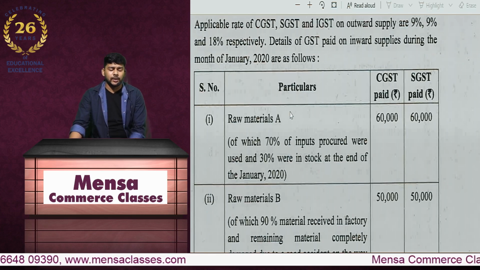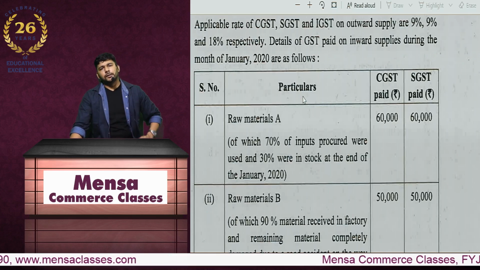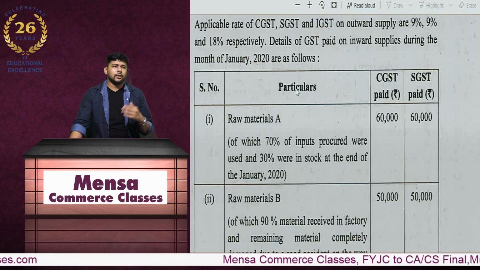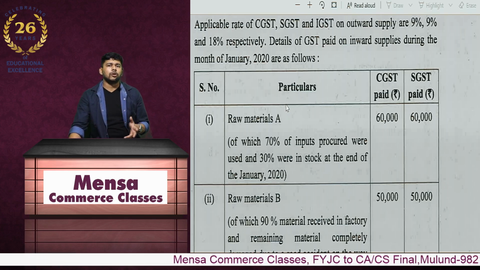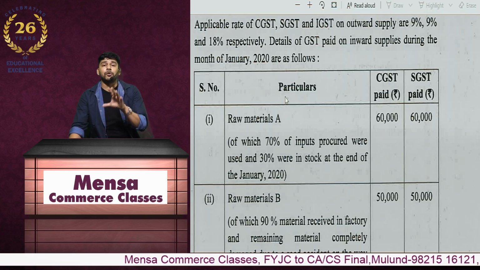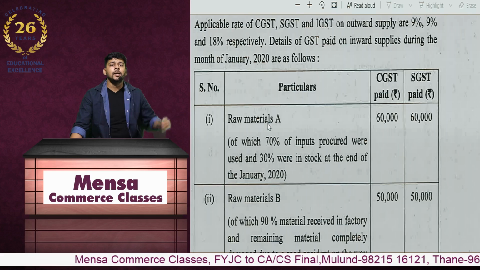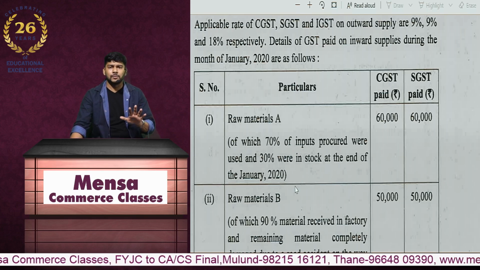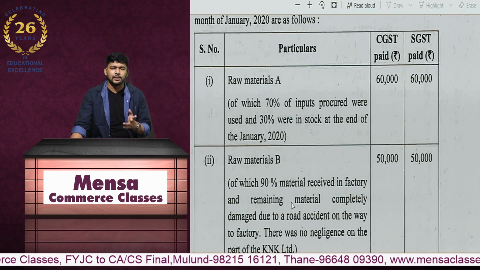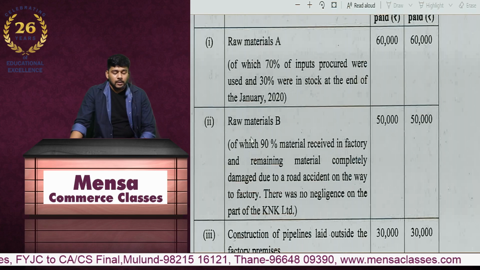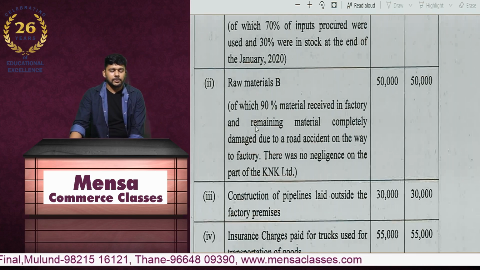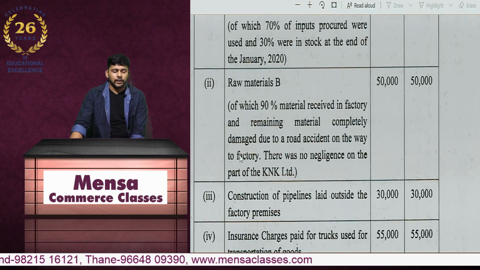Precisely under the GST regime, as long as the goods have been received by you, whether they are in stock or they have been used, that really does not matter in limiting you from taking input tax credit, unless there is something else which is going to stop you from claiming that credit. So there is no problem here, but we'll see the adjustments. Raw material, of which 90% material was received in the factory and the remaining material was completely damaged due to a road accident on the way to the factory.